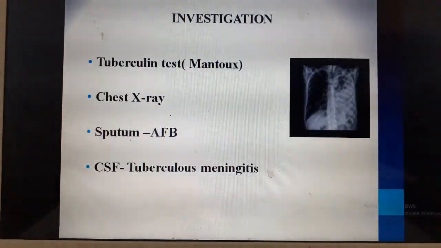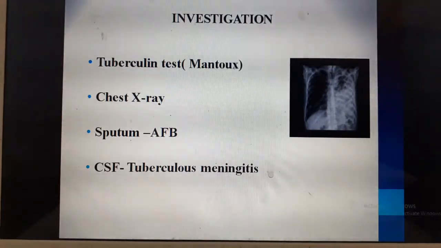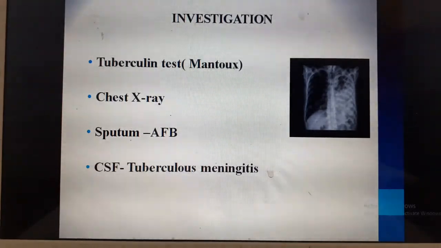Investigations are mainly the tuberculin test, otherwise called the Mantoux test, where 0.1 ml of purified protein derivative is injected into the forearm. It is injected over the left forearm, where the forearm is divided into 3, and in the middle part we give the injection intradermally at a 15-degree angle, and after 72 hours the test results are analyzed.